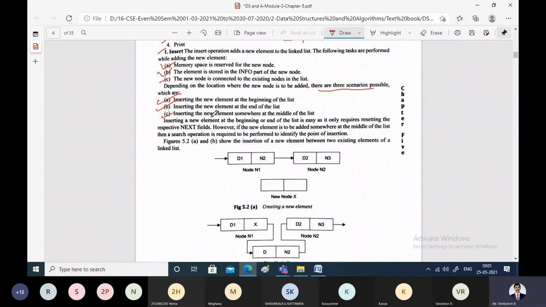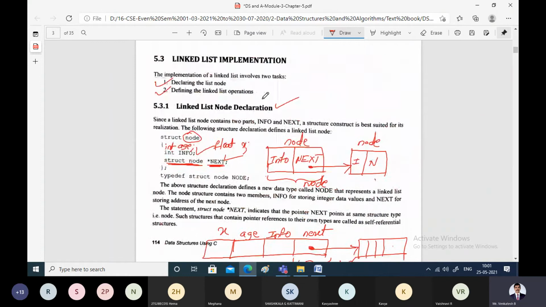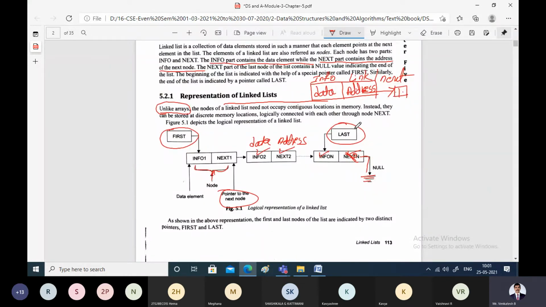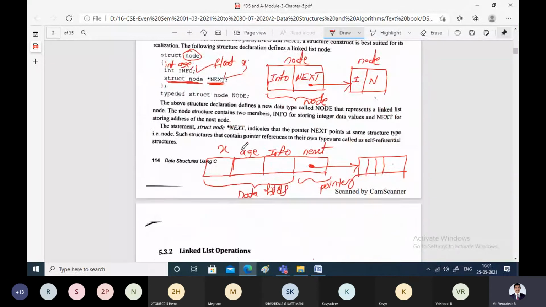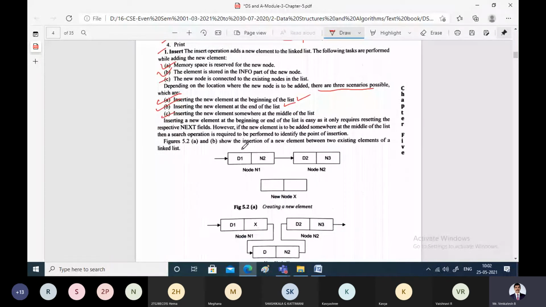Among these, options 1 and 2 are easy. Adding at the beginning and adding at the end is very easy, because we just have to change our first and last pointers, which point to the first and last node. Minor changes will take place, whereas for inserting in between, that means if a new element has to be added somewhere in between, first you have to search for the location where you want to insert.